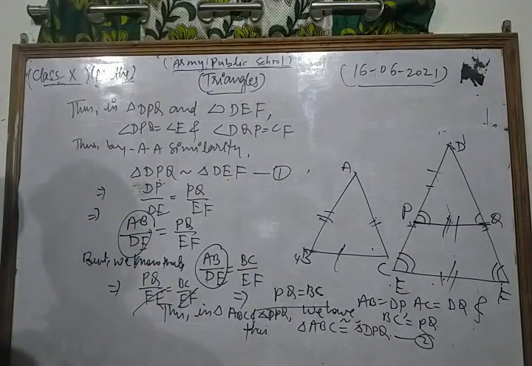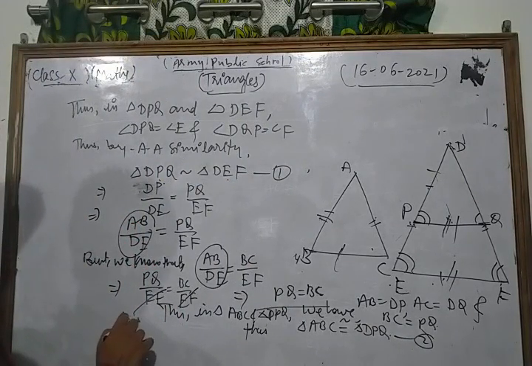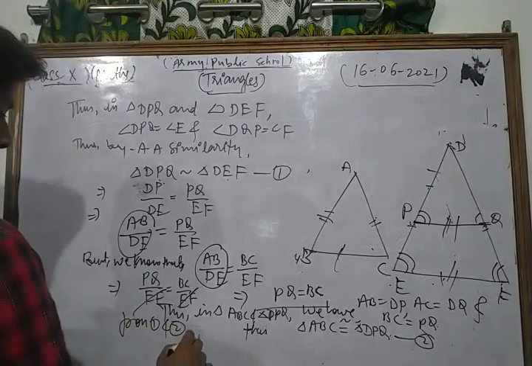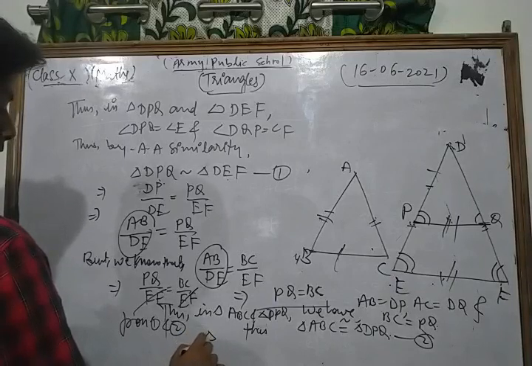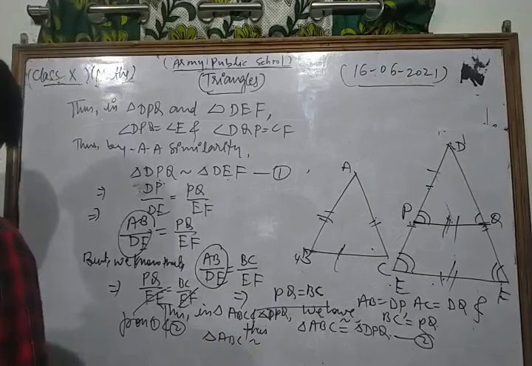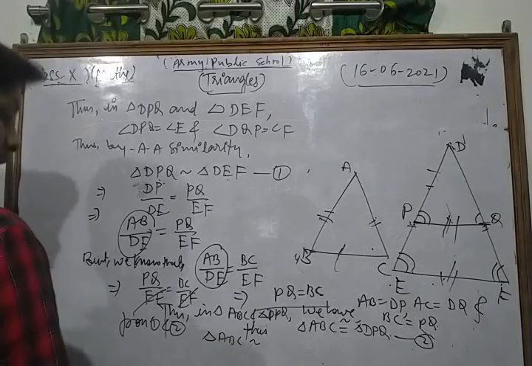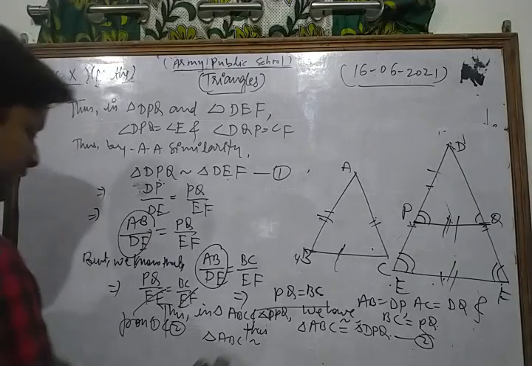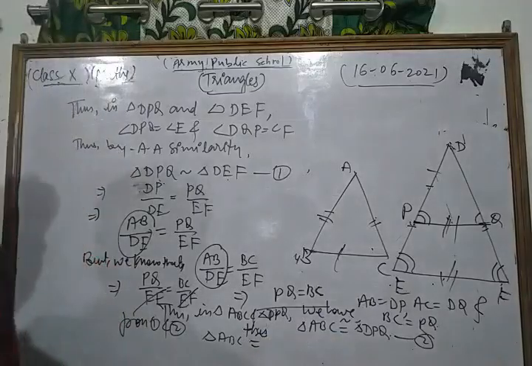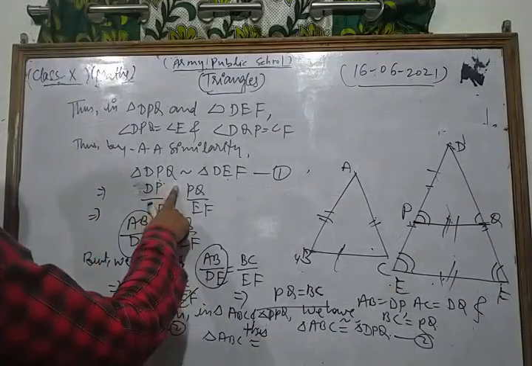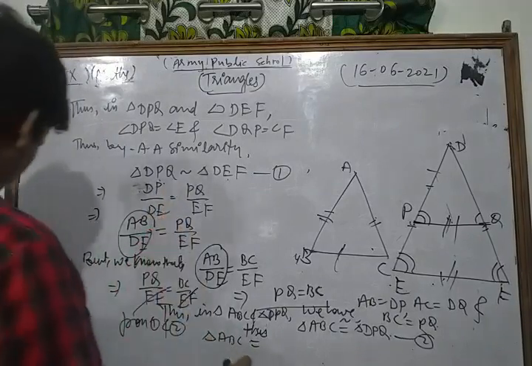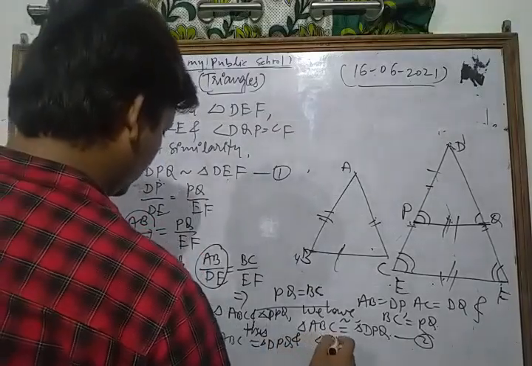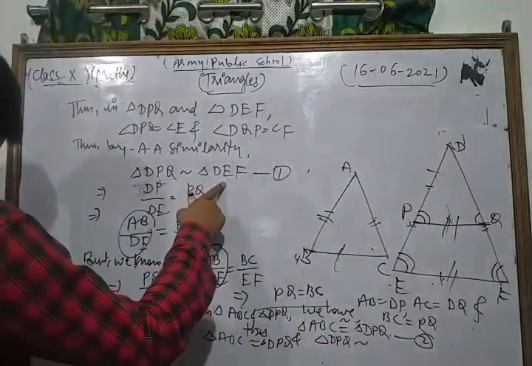So from 1 and 2, triangle ABC is congruent to triangle DPQ, and triangle DPQ is similar to triangle DEF.